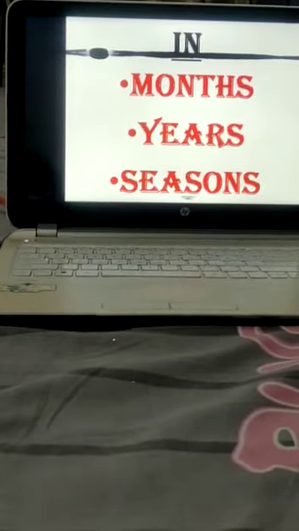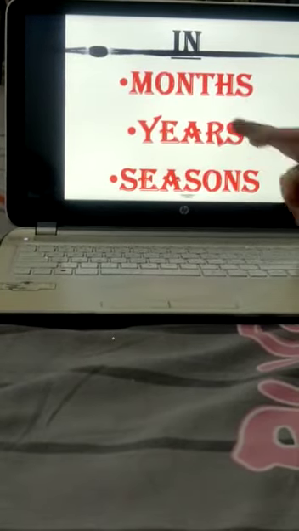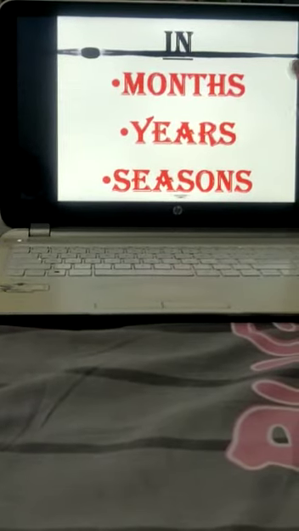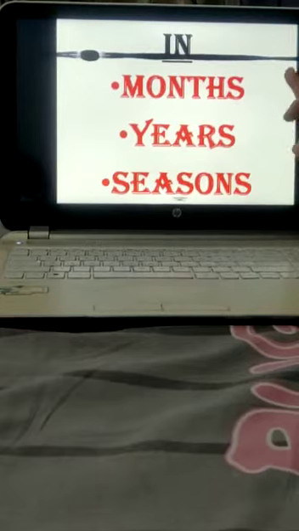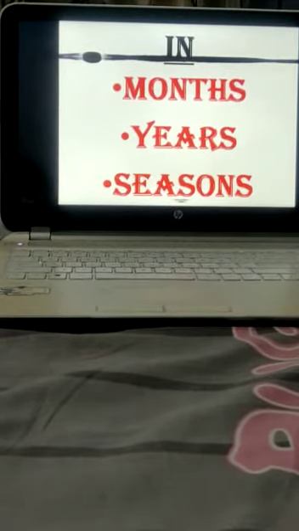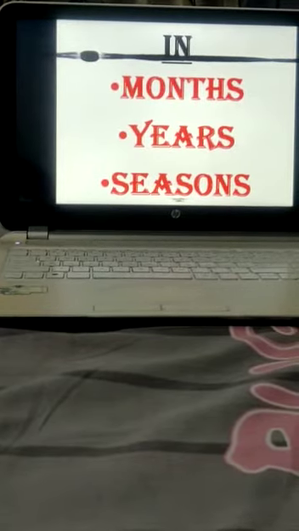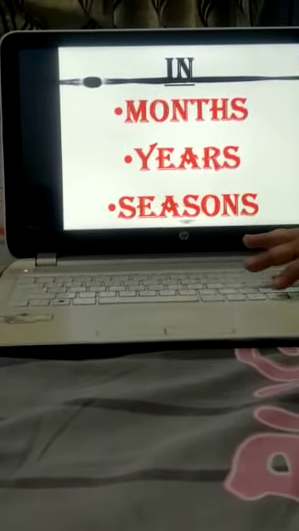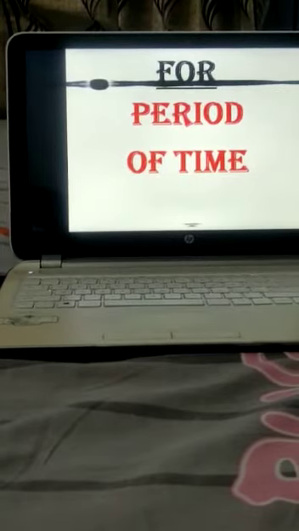I am specifying the year, that is 1986. So I will use in preposition. So if any month name is mentioned, any year is mentioned, any season is mentioned, before all these words we will use the in preposition. I hope you have now understood where to use at preposition, where to use on preposition and where to use in preposition of time.